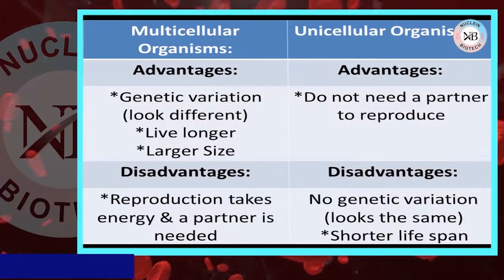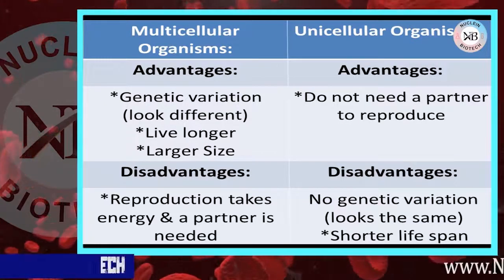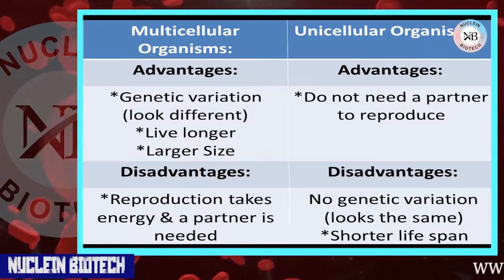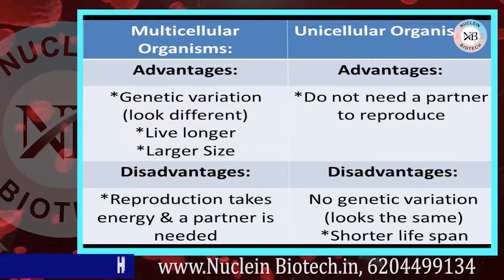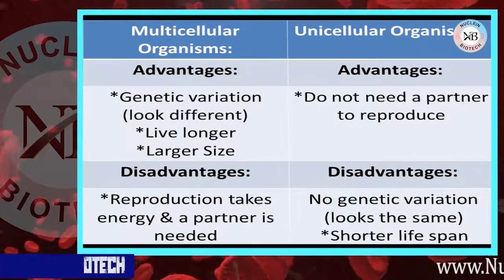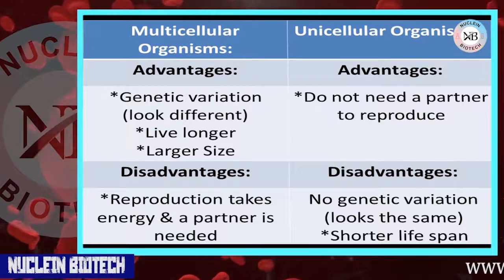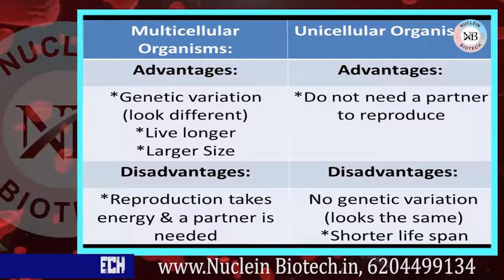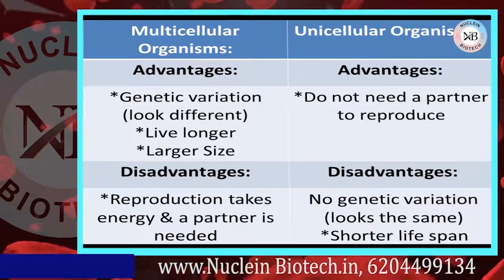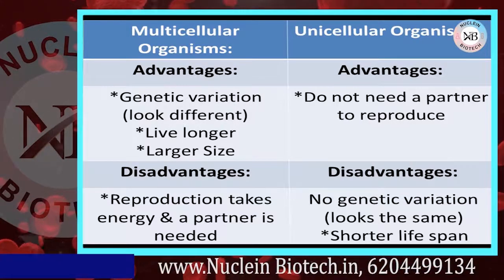Multicellular organisms and unicellular organisms. What are the advantages of multicellular organisms? Genetic variation, they look different, live longer or have larger size. On the other hand, unicellular organisms do not need a partner to reproduce. Disadvantages: reproduction takes energy, and a partner is needed in multicellular organisms. In unicellular organisms, there is no genetic variation, they look the same, and have a shorter lifespan.